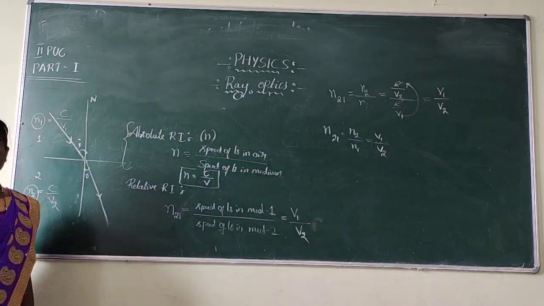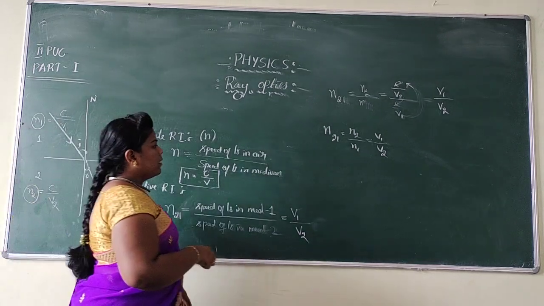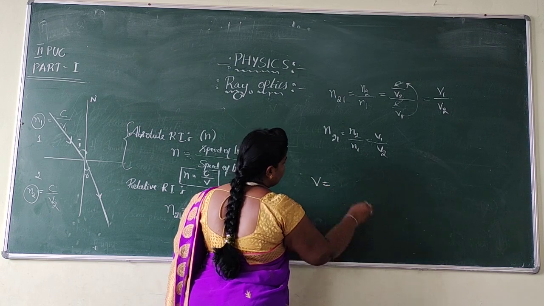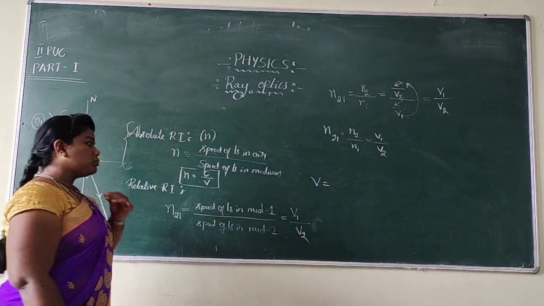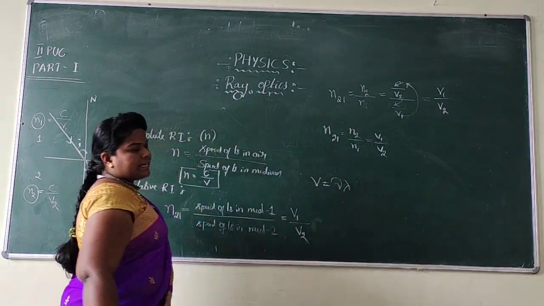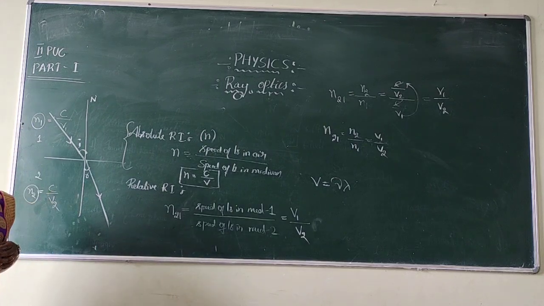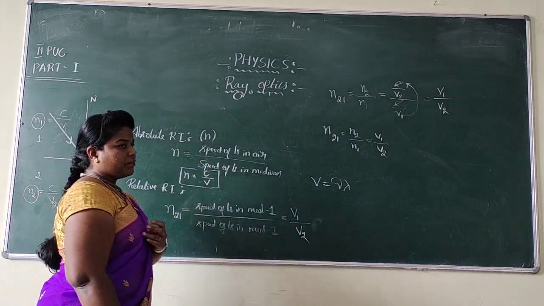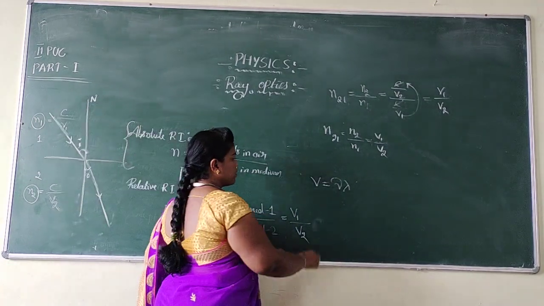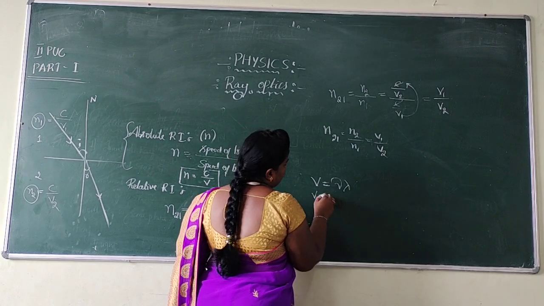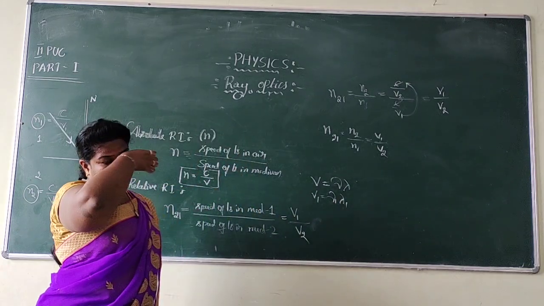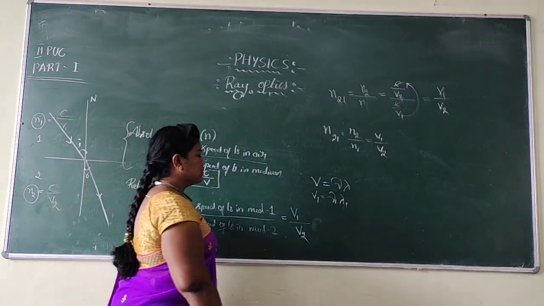We can write some other formulas also, my students. Hopefully you have not yet studied the electromagnetic waves chapter, but once you complete it, you will know the relationship between frequency, wavelength and velocity: the velocity V can be written as nu into lambda. V1 can be written as nu1 lambda 1. Please be careful, nu is frequency and lambda is wavelength.